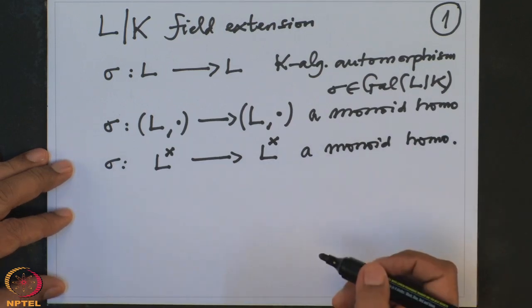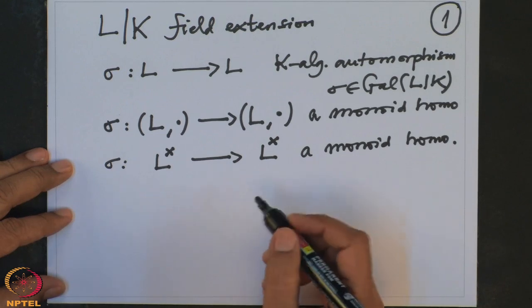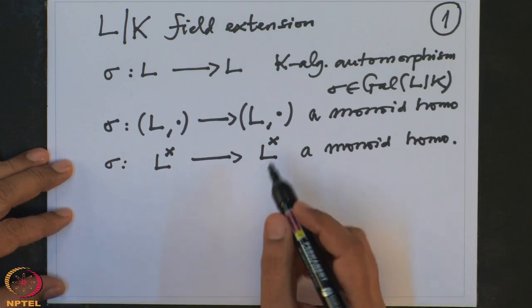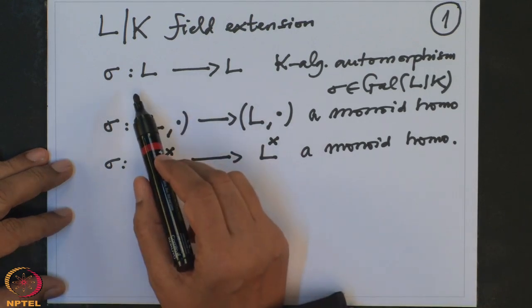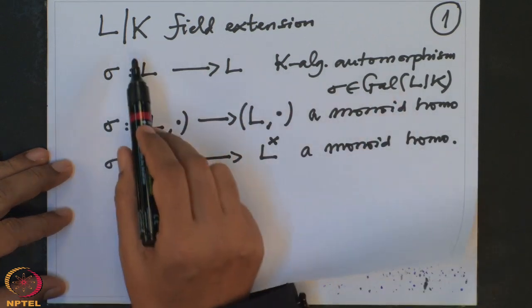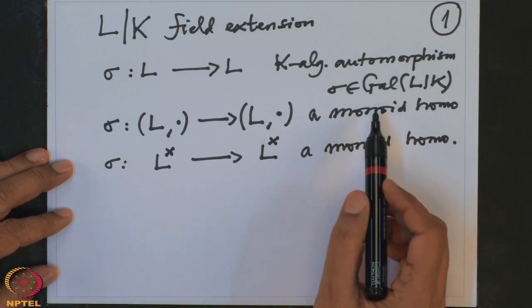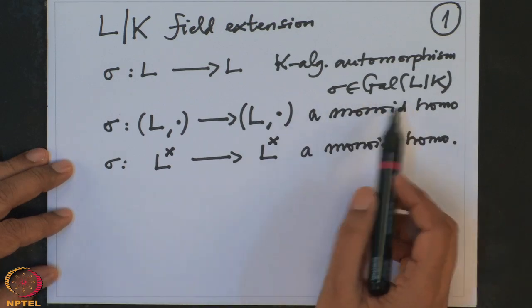More generally, see, ultimately we want to prove that the number of elements in the Galois group is at most the degree of the field extension. So, somehow I have to relate linear independence and the elements of the Galois group.